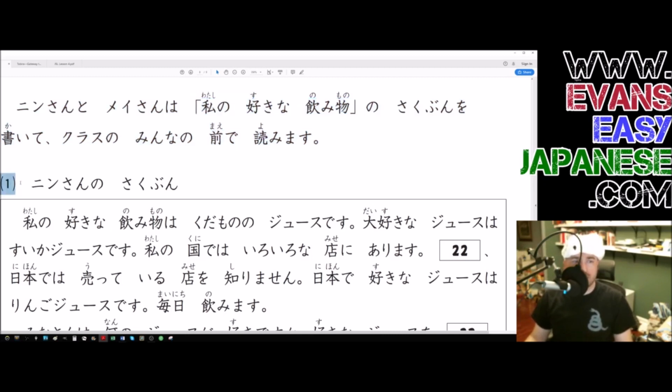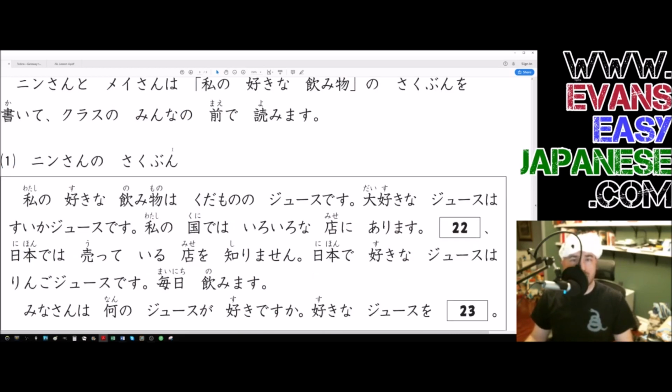All right, number 1. Nin-san no sakubun. So the no particle links to nouns. Nin apparently had to write something, and it's about what she likes to drink. And now she's going to tell everybody. Watashi no sukina nomimono wa, as for the thing that I like to drink. So watashi no, no modifies the noun nomimono. Sukina modifies the noun nomimono. Sukina is an adjective. Watashi is a noun. So the noun gets a no. The na adjective gets a na. And they both go into nomimono, which is drink.